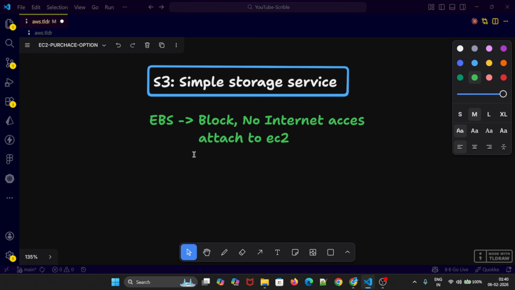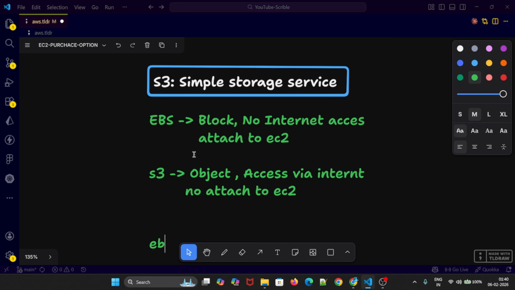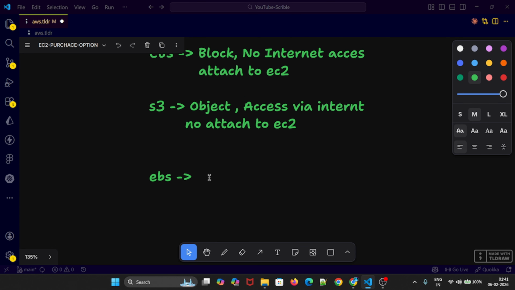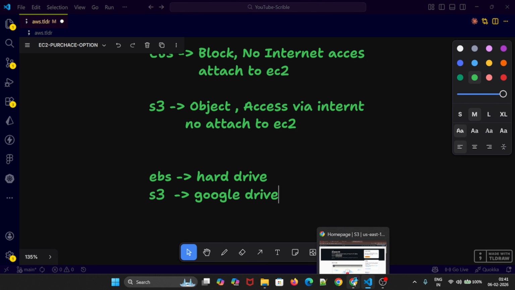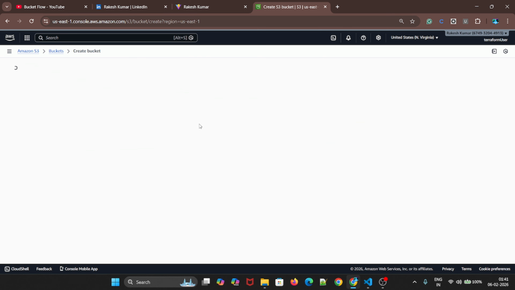If I take the example of S3, it's object storage, and you can access it via the internet. But the downside is you can't attach it to an EC2 instance. Just imagine EBS is like a hard drive, and S3 is like Google Drive. You can access it via the internet from anywhere. But to create an S3 bucket, there is some naming convention as well. So we will go to S3, create a bucket, and see.